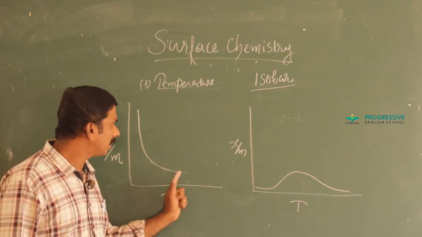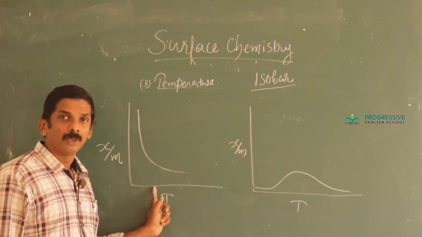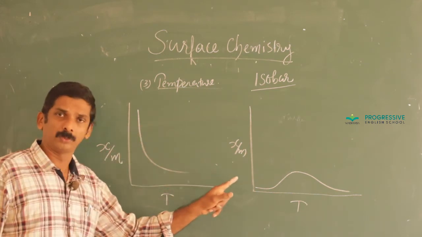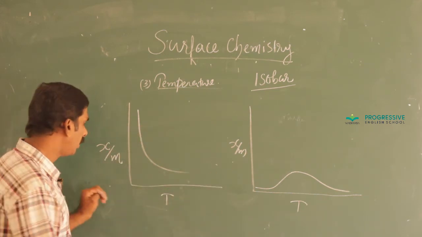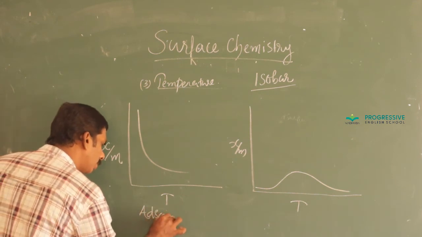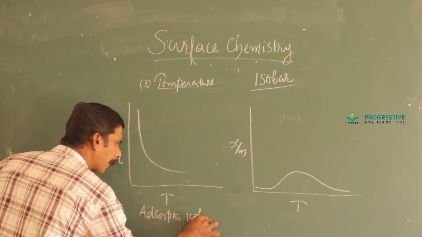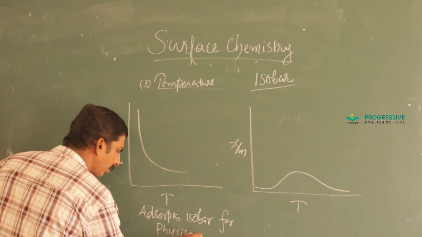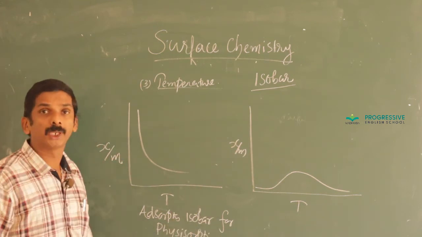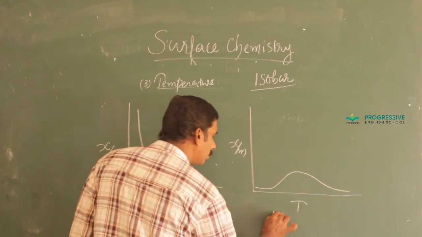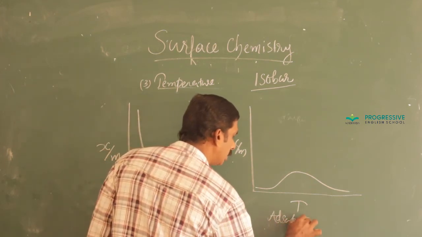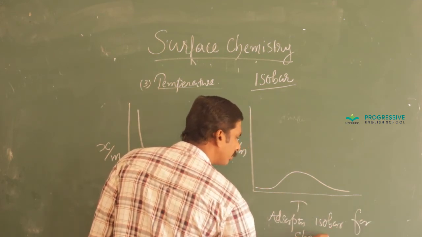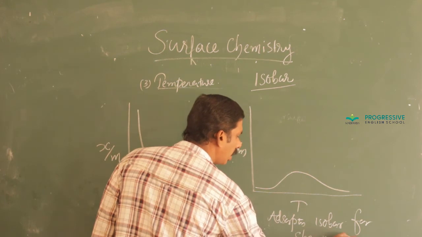And here you can see that there are two types of graph. First one corresponds to adsorption, because with the increase in temperature the rate of adsorption decreases. And this graph denotes adsorption isobar for physisorption. And this one, adsorption isobar for chemisorption.